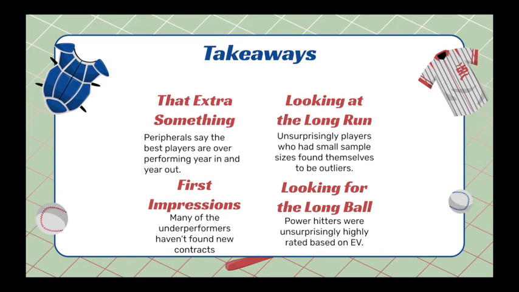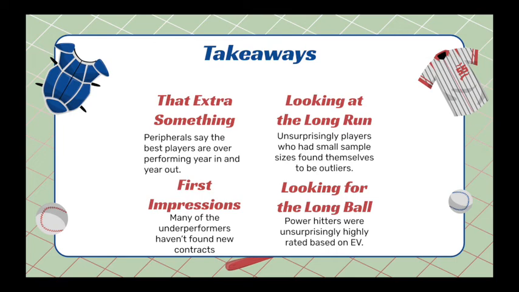Another problem is the first impressions. A lot of the people that were underperformers, according to our model, were actually hitting the ball very hard. But those players that you found at the very bottom of the model, who the model suggests should be around league average hitters, they aren't on teams anymore, and that could be an opportunity for teams looking for players that might overperform their expected stats.